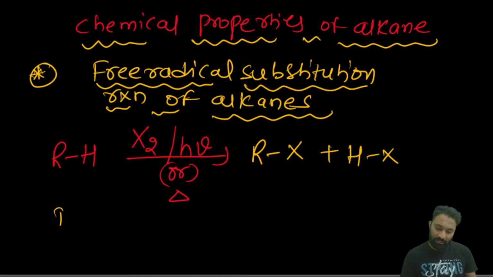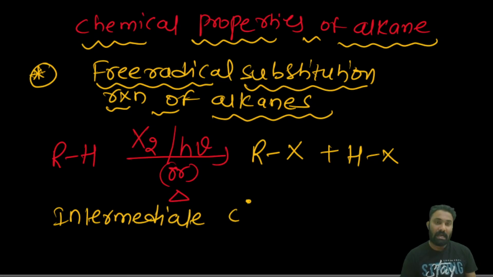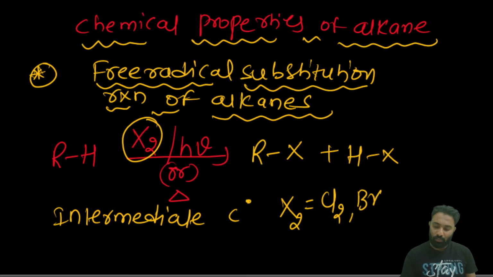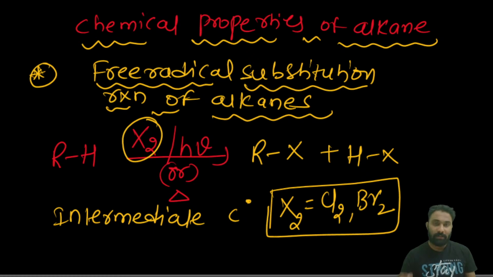Here the intermediate is carbon radical. Here the X2 is only either Cl2 or Br2. Why not F2 and why not I2? I will explain. Now this is about the free radical substitution reactions of the alkane.